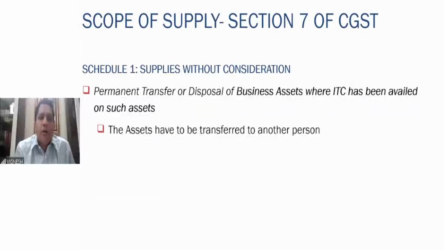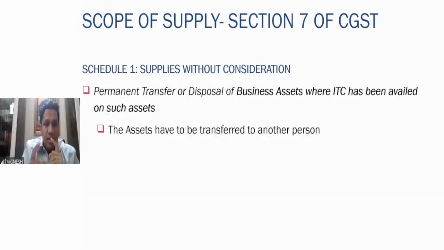Permanent transfer or disposal of business assets where ITC has been availed on such assets. So this line is very, very important here: where ITC has been availed on such assets. Very interesting, very important point. Permanent transfer or disposal of business assets where ITC has been availed on such assets.